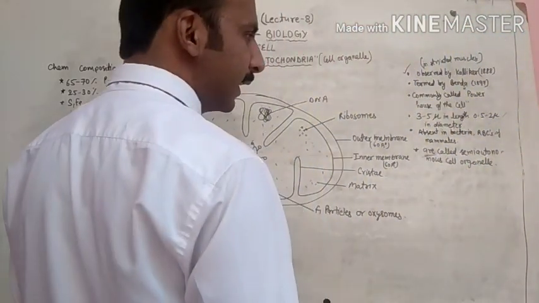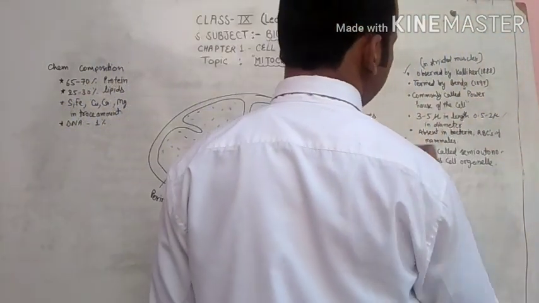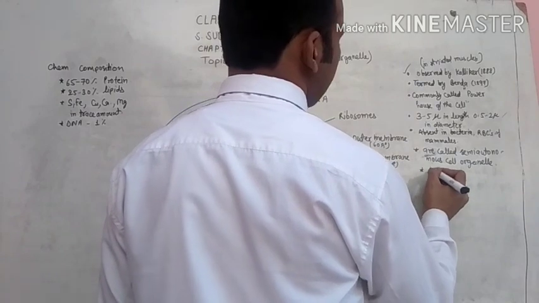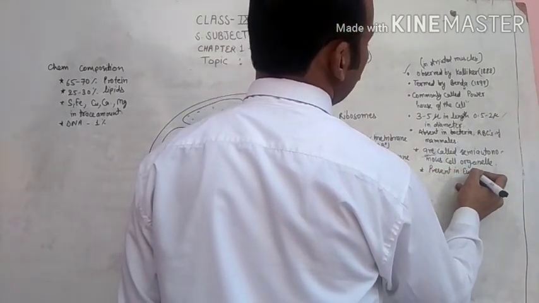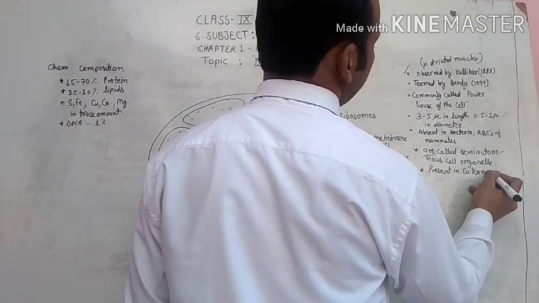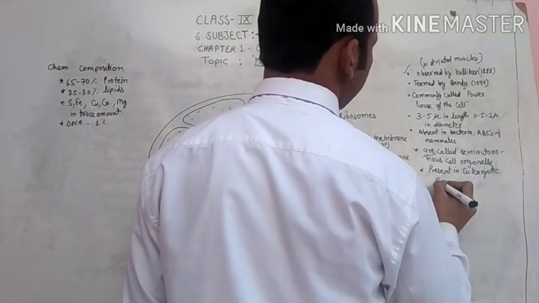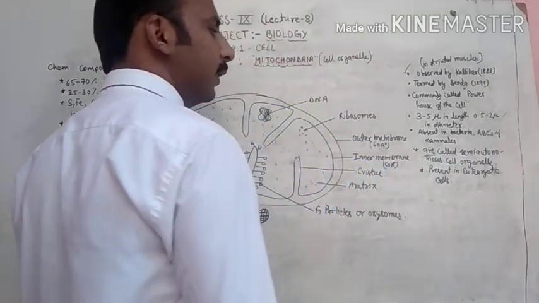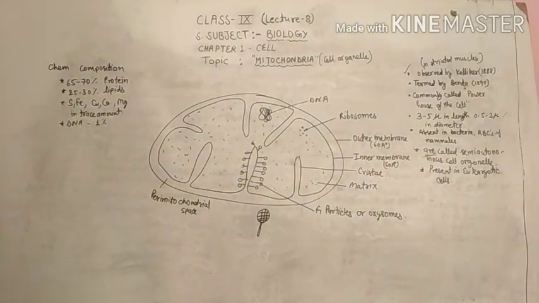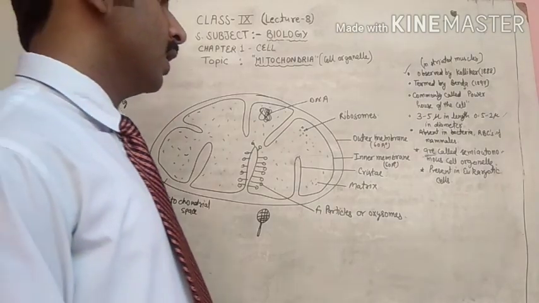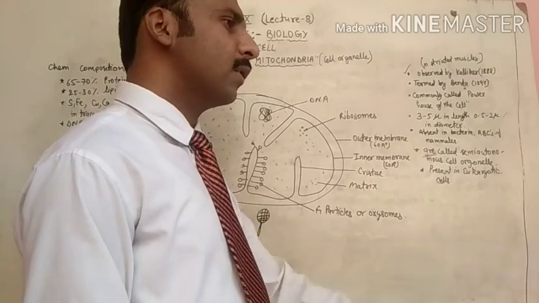Mitochondria are present in eukaryotic cells.